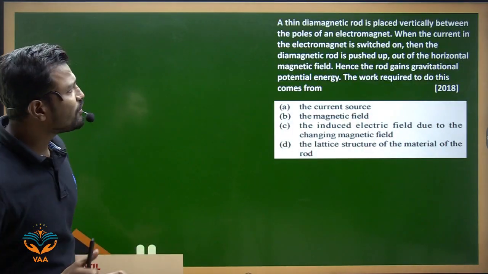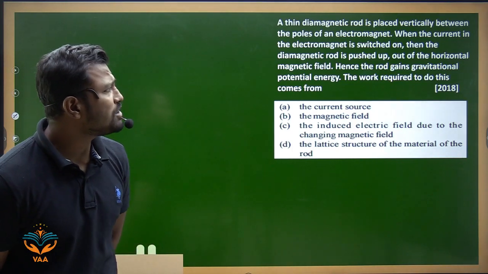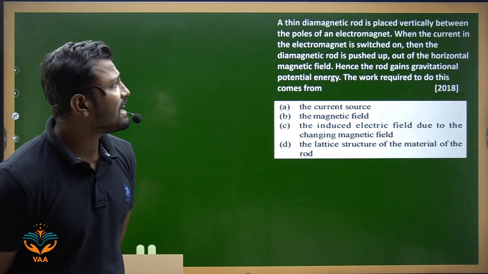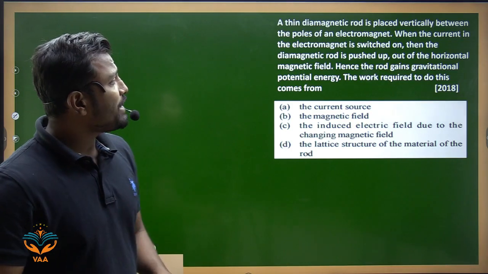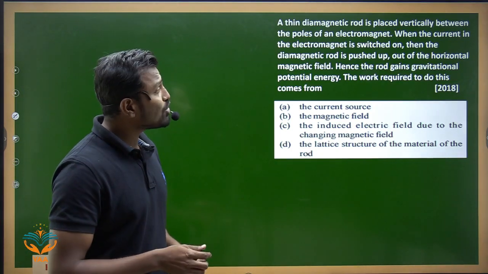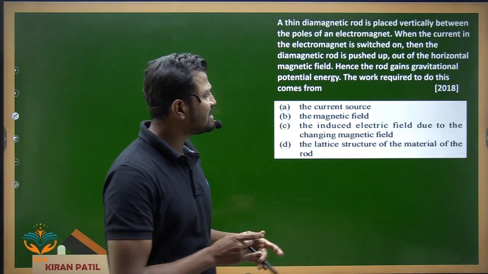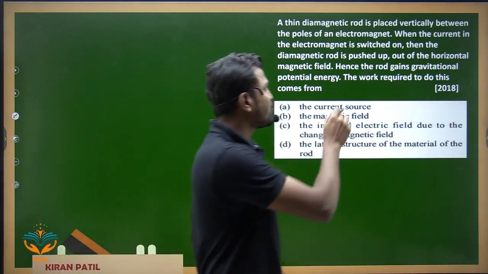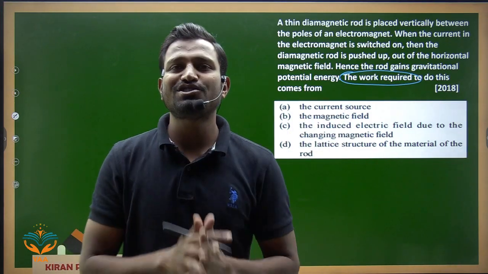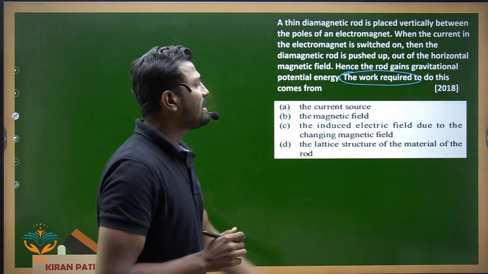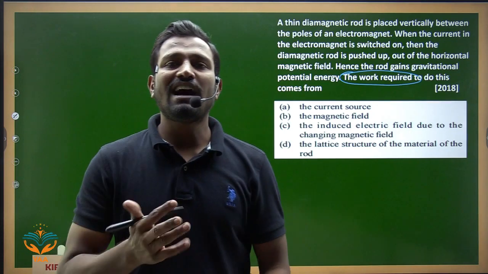Fine. So if I move to the next question: a thin diamagnetic rod is placed vertically between the poles of an electromagnet. When the current in the electromagnet is switched on, the diamagnetic rod is pushed up out of the horizontal magnetic field. Hence the rod gains gravitational potential energy. The work required to do this comes from, so we have to find the work required to move the rod upwards. If you read the question very carefully, it is about a property of a diamagnetic substance. If you understand the question immediately, you can answer the solution.